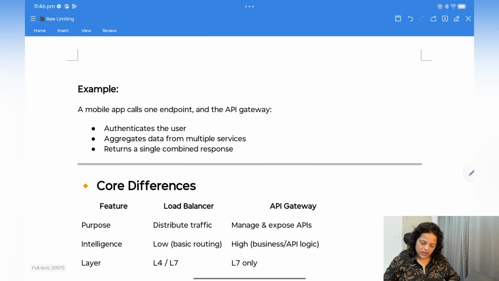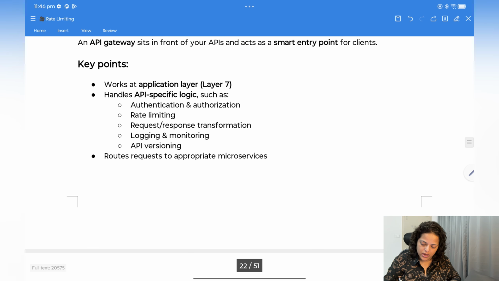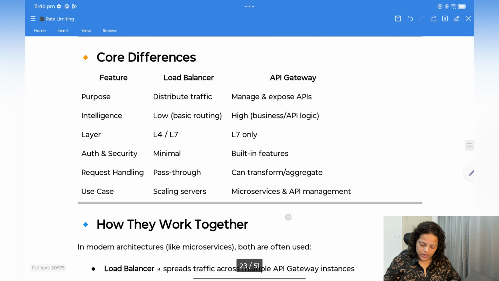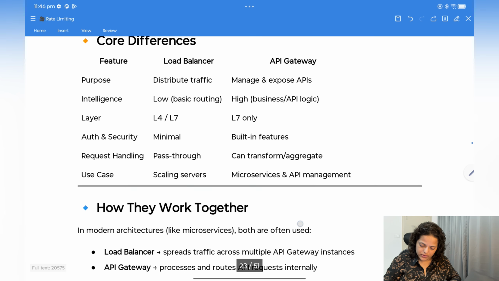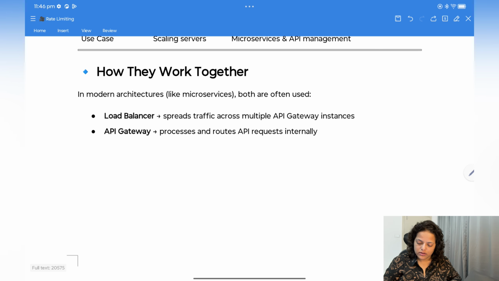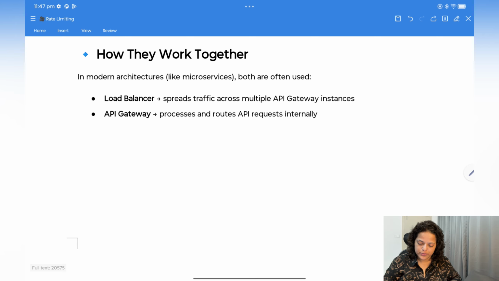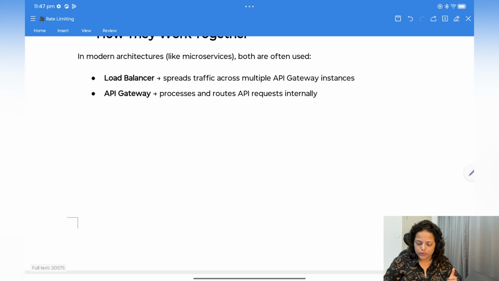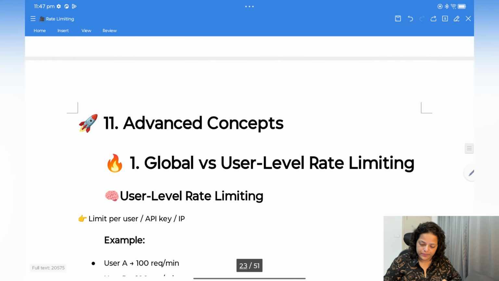Now an example: a mobile application calls one endpoint and the API gateway authenticates the user first, then aggregates data from multiple services and returns a single combined response. So request response transformation is also being done. So these are the core differences. Just go through this load balancer and API gateway. Now how they work together: load balancer spreads traffic across multiple API gateway instances, and API gateway processes and routes API requests internally.